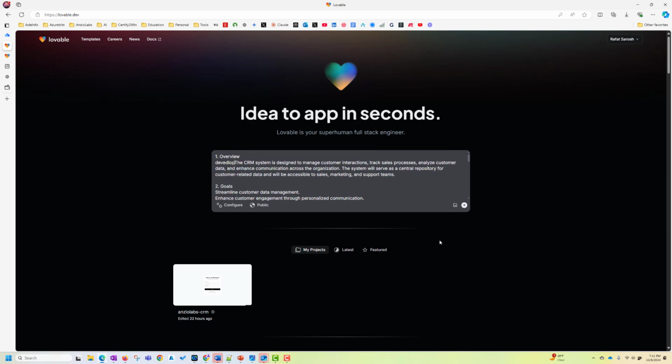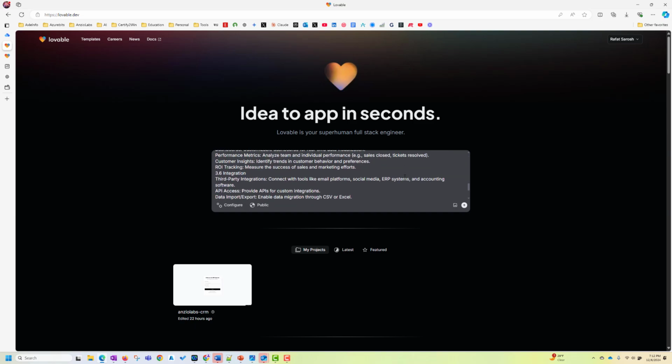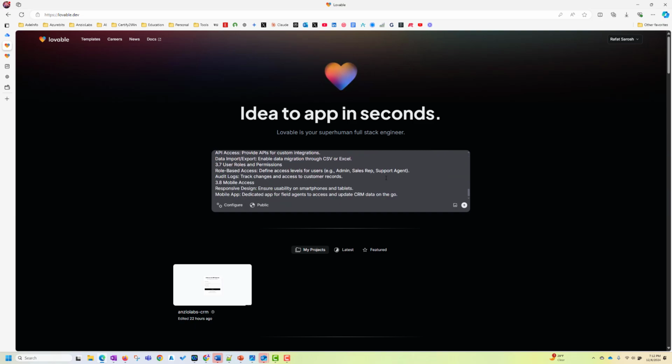And say, develop a CRM system designed to manage customer interaction, track sales process, analyze customer data, all that. I'm not even reading whatever is there in the functional spec, and I'm going to tell Lovable, just go ahead and create an app for me. So click this button.